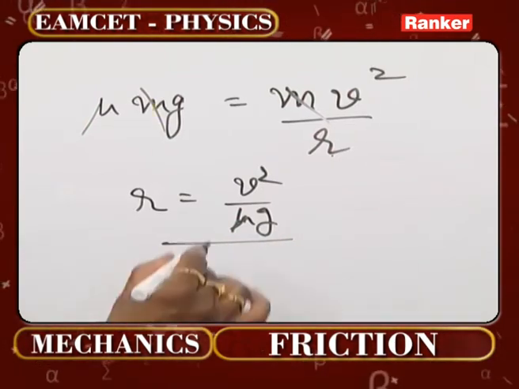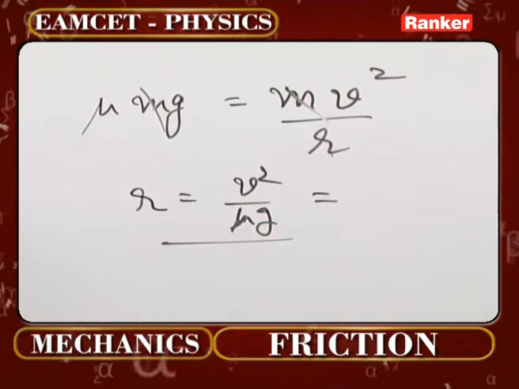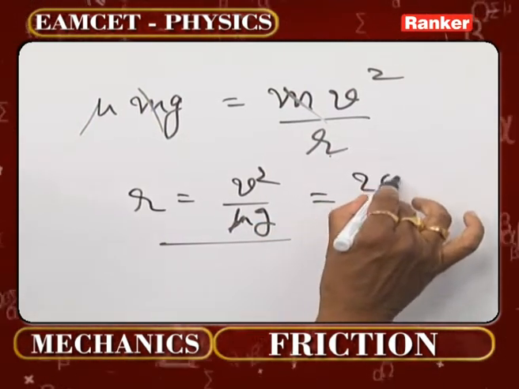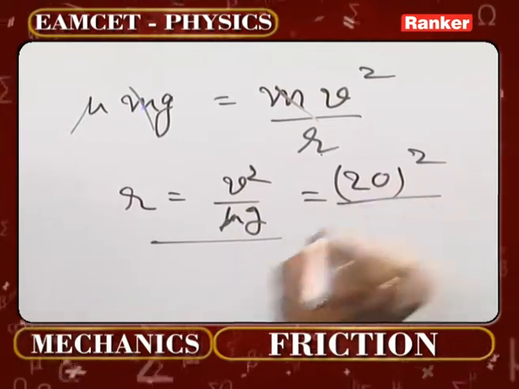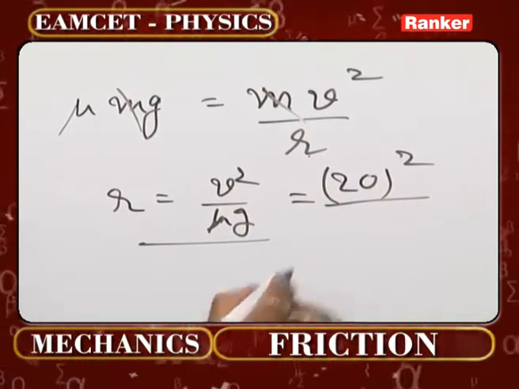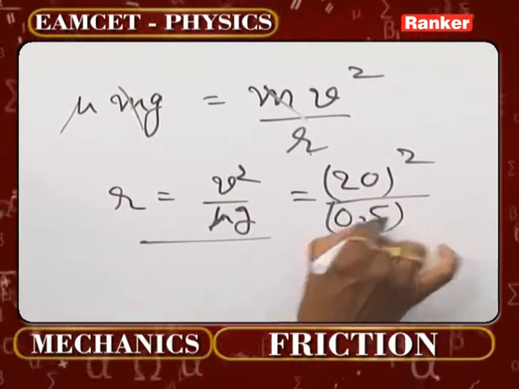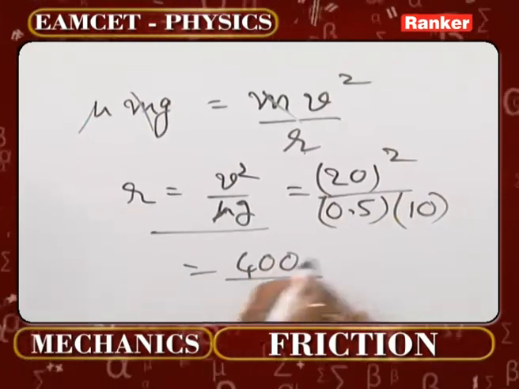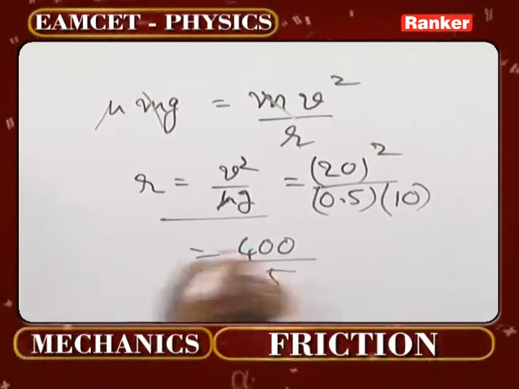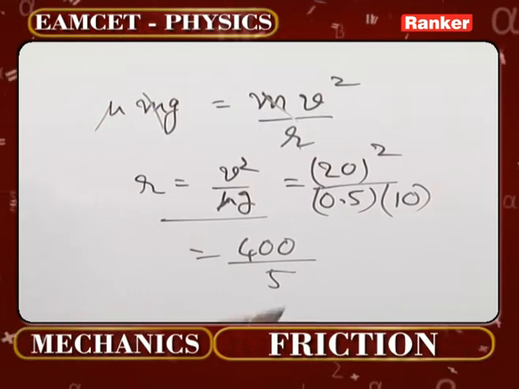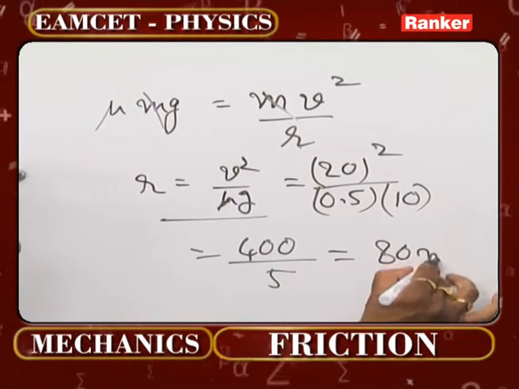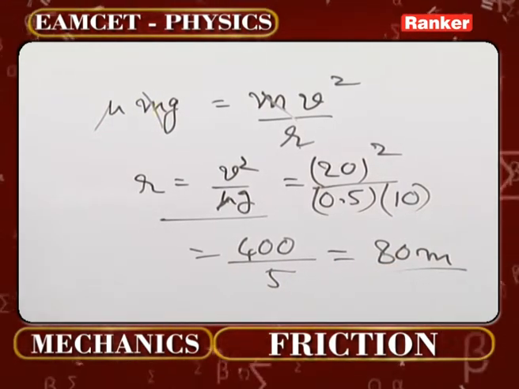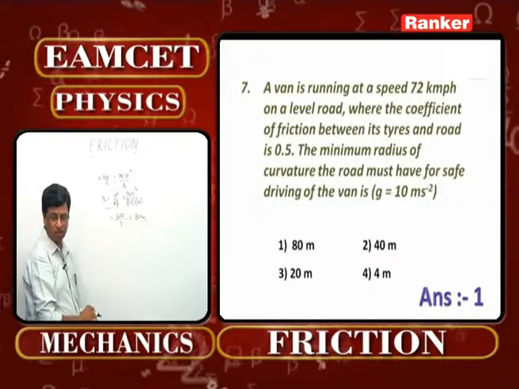Velocity has been given 72 km per hour, which means 20 meter per second, so 20 square, by the value of mu given as 0.5, and as usual g is given as 10. So it is now 400 by 5 directly. This of course you can understand is going to be 80 meter, exactly the very first option that is coinciding with that. So that is the concept there.